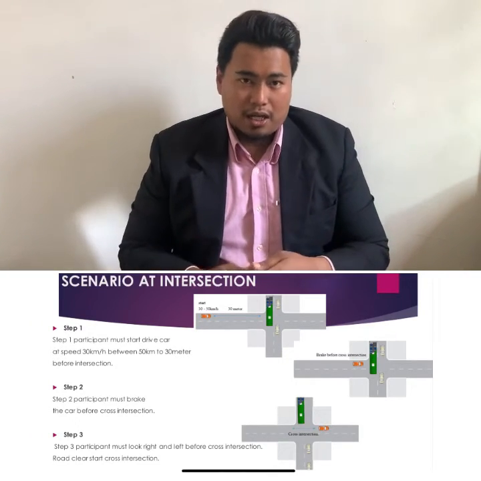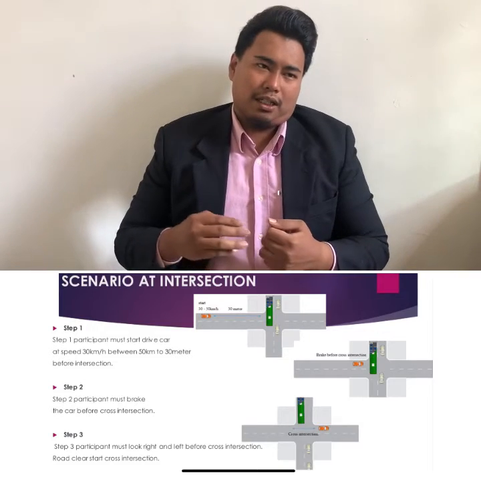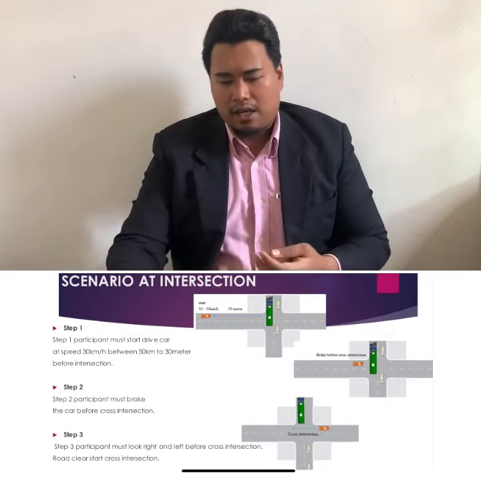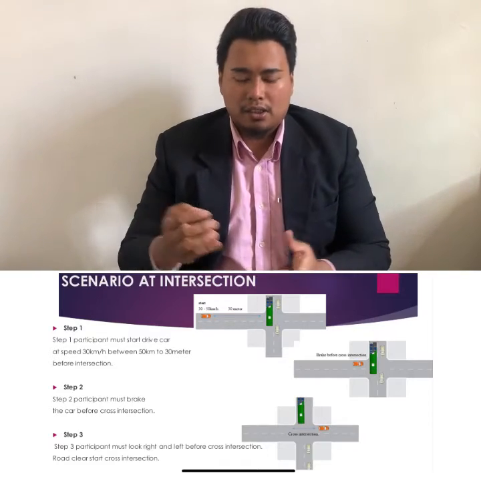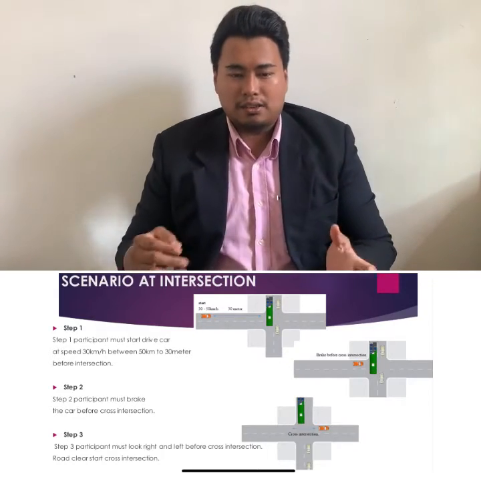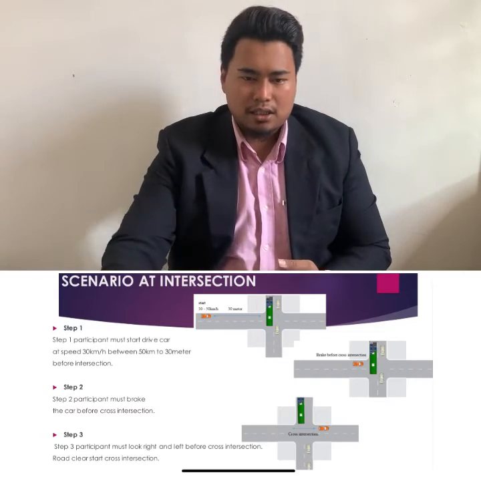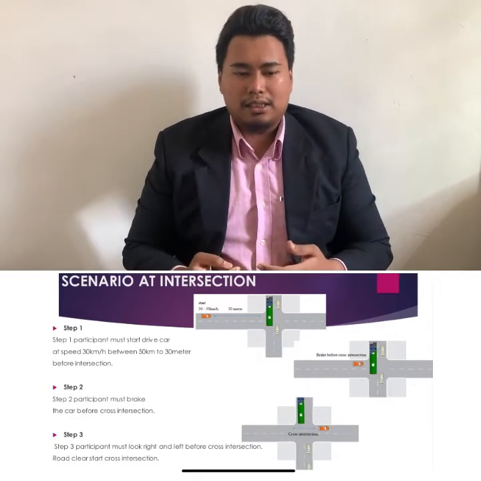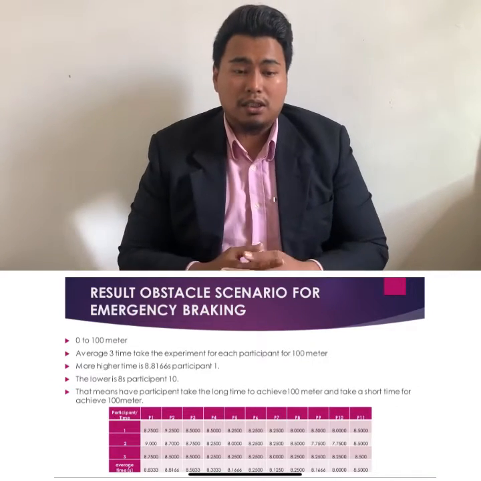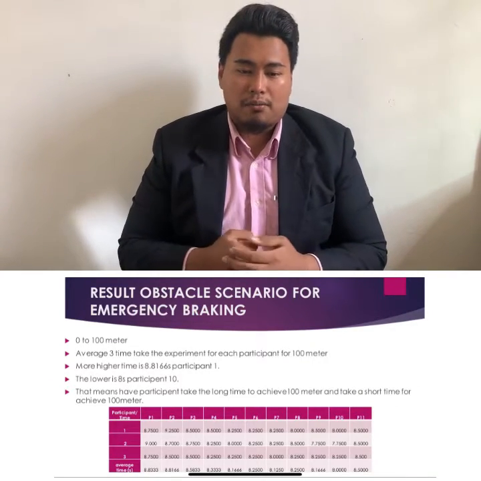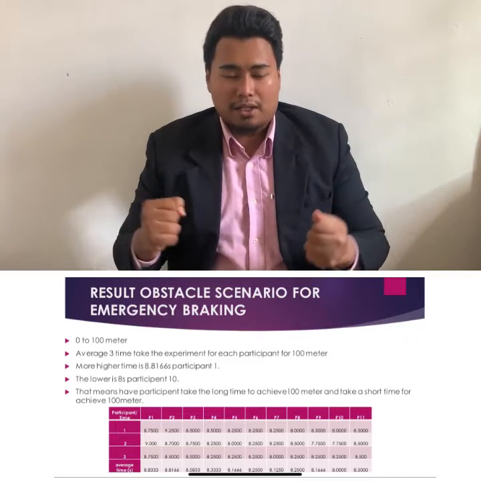So I want to repeat my method. It has three scenarios. Firstly, the obstacle scenario. Second, the scenario with other cars. Third is the scenario at the intersection. So let's go to the results for the obstacle scenario for emergency braking.